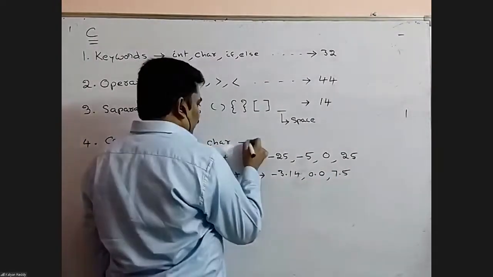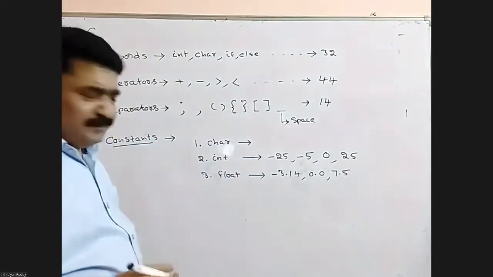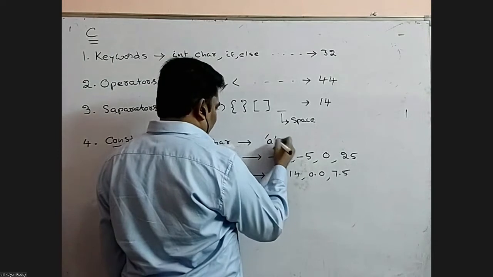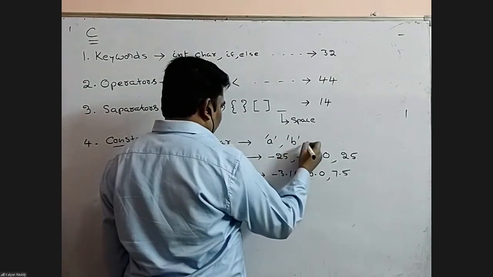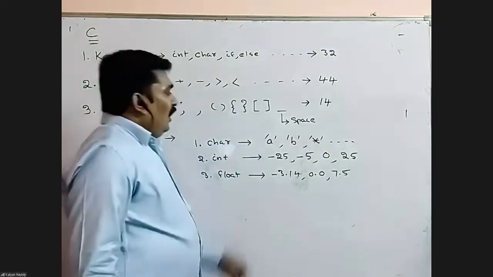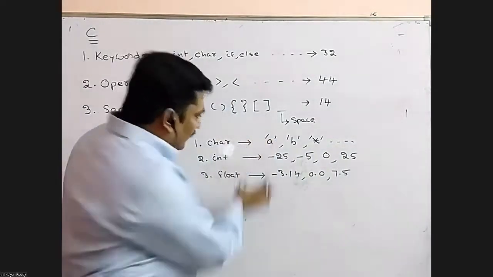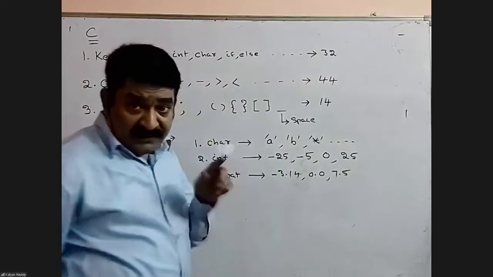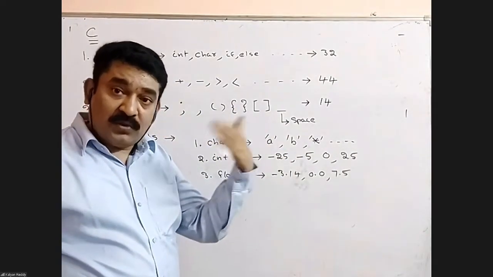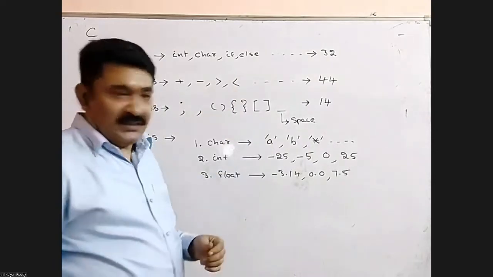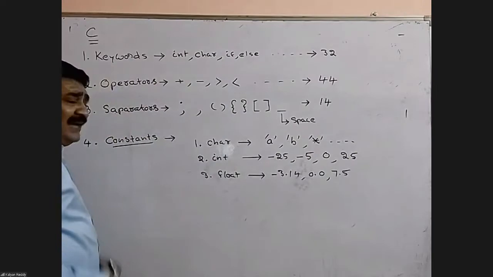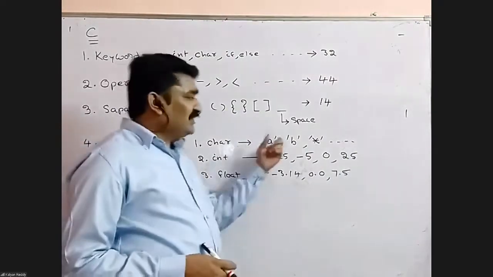Character constants. Character means it's a symbol. A character constant must be within single quotes: character A, character B, character star, and so on. Why must the character constant be within single quotes? Leave it right now. Operations on characters we're going to discuss elaborately in later classes. At the beginning stage, you need to know that character means some symbols.